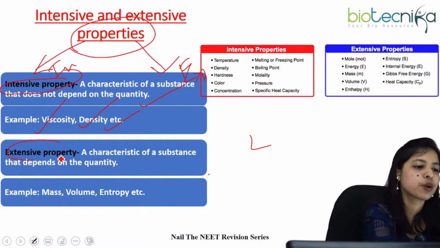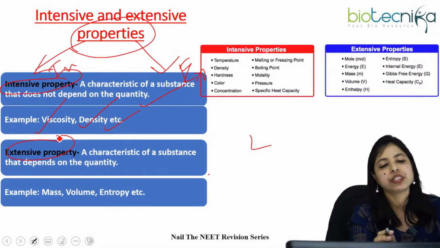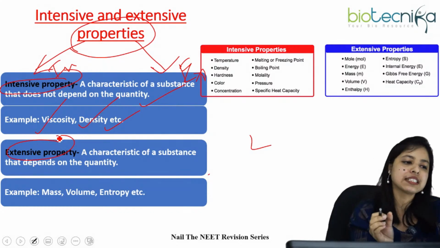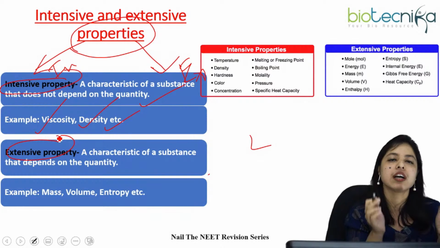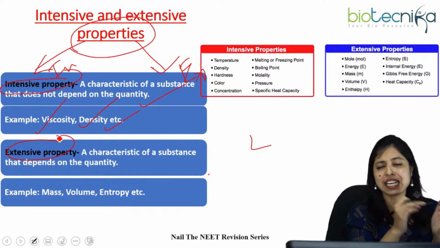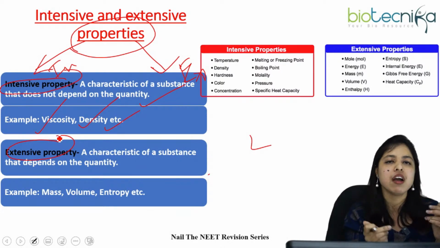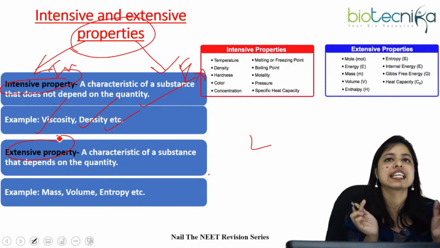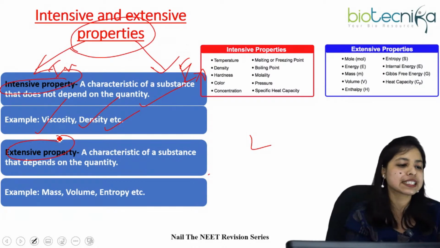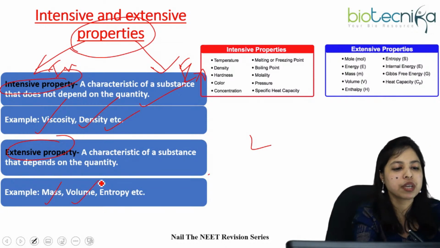So what is extensive property? Extensive property means a characteristic of a substance that depends on the quantity. When the property depends on the quantity, then that is an extensive property. What are the examples? Mass, volume, entropy.